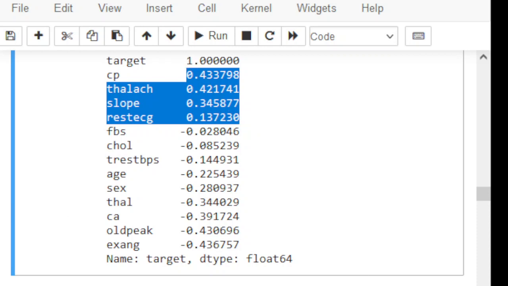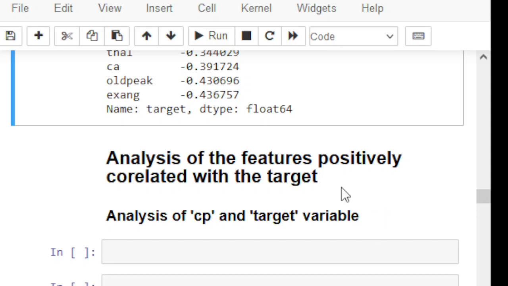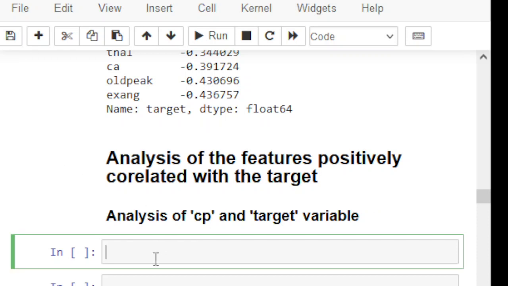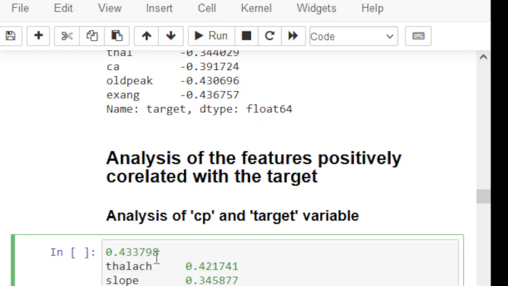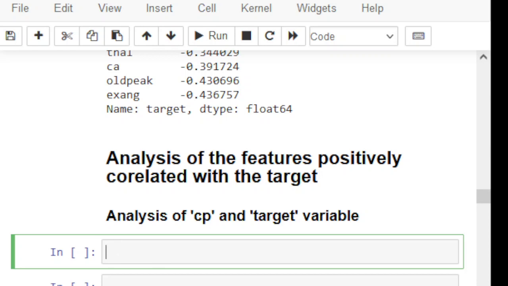Okay. Now, analysis of the features positively correlated with the target. We want to analyze which features are positively correlated and what we can extract from this analysis. First, obviously CP is most correlated with the target.